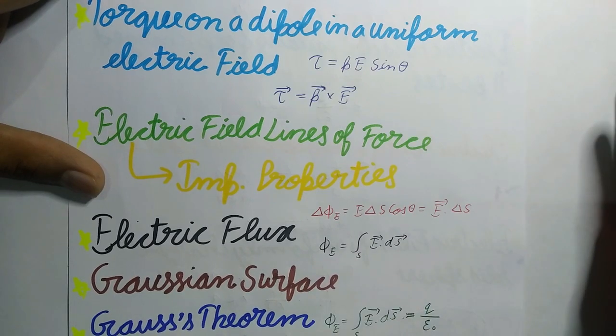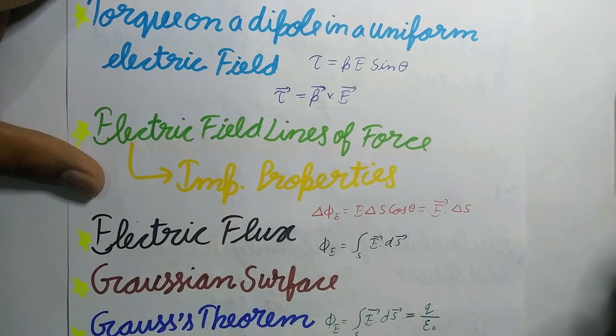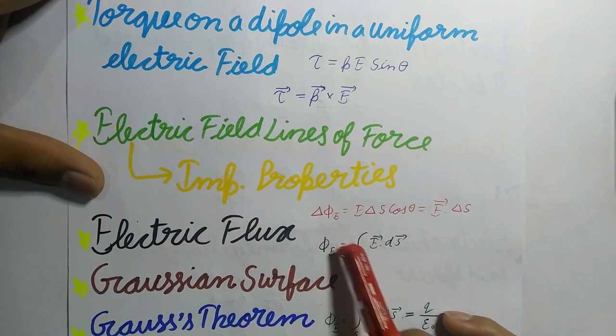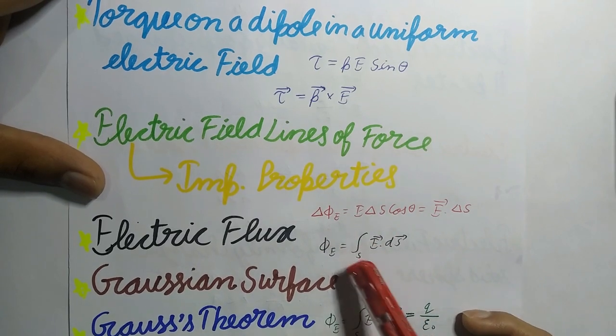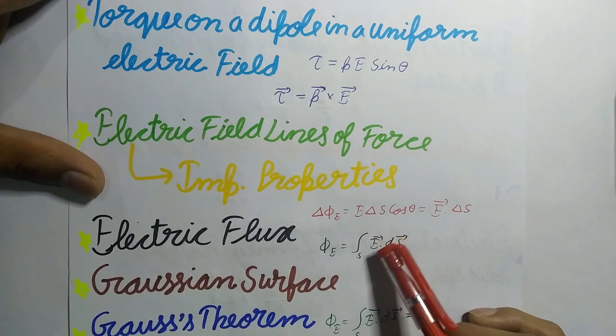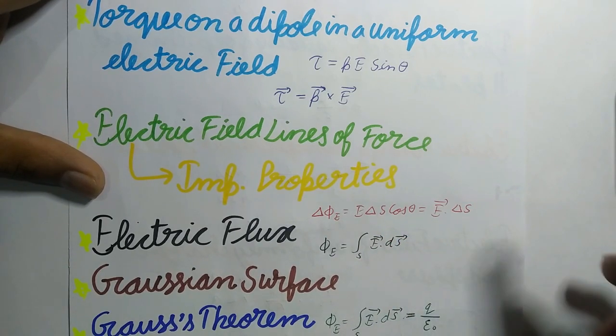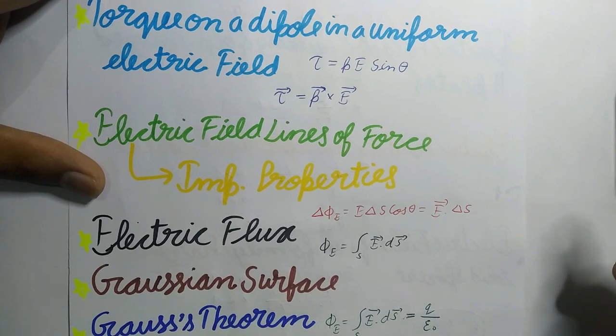And the electric flux through any surface S, open or closed, is equal to the surface integral of E over the surface S. So you can write phi E equals the integration over the surface S of E dot dS. And electric flux is a scalar quantity, and the SI unit of electric flux is Newton meter square per coulomb.